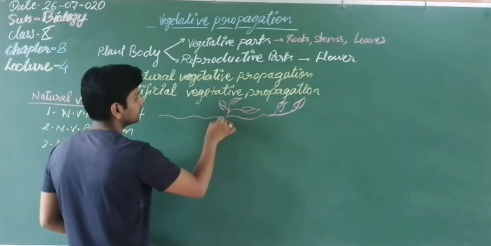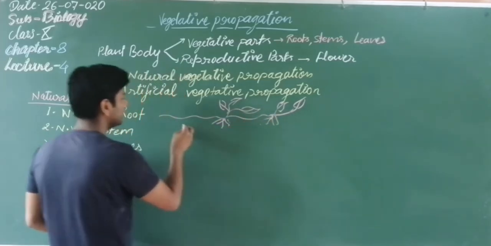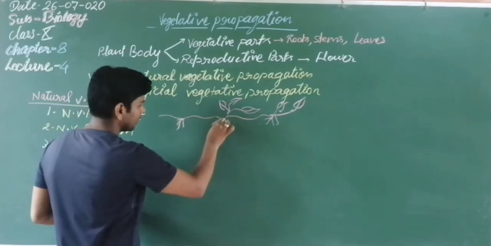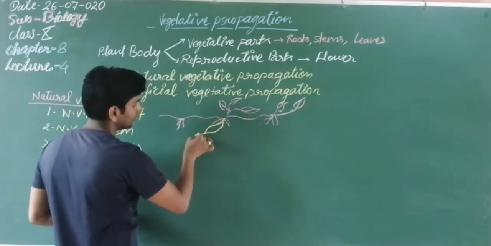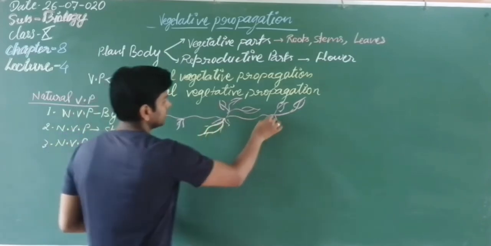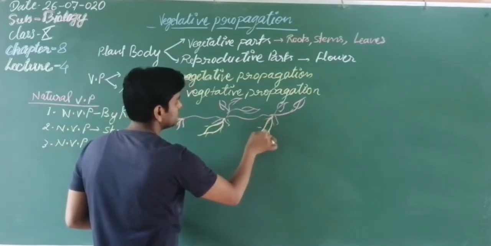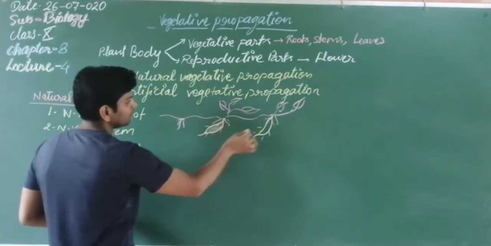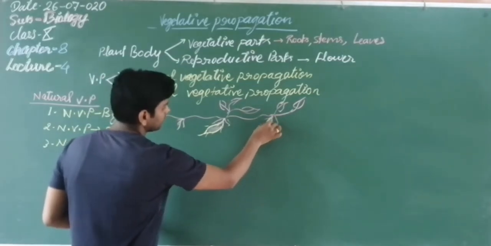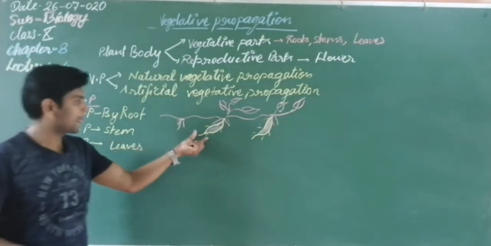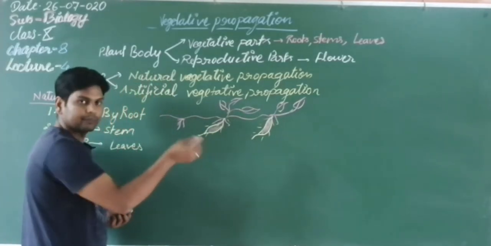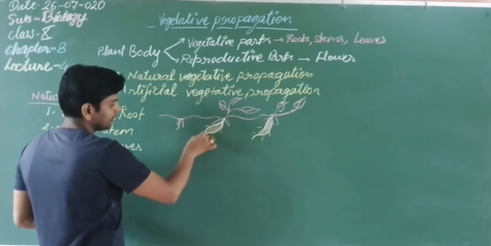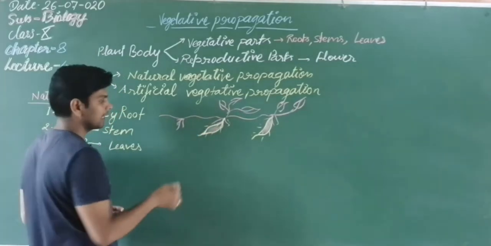Here the adventitious roots of this vine form the tuberous root. Suppose one root inside becomes tuberous, like this. This tuberous root is known as sweet potato. When the plant remains as such through adverse conditions and then favorable conditions come, it forms a bud-like structure.